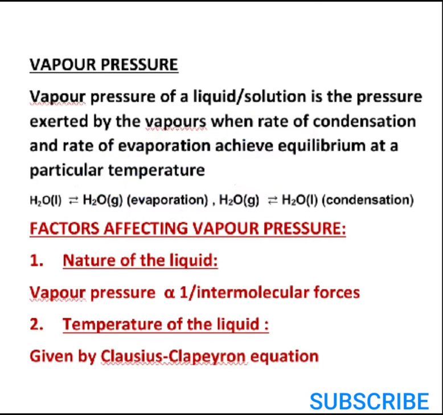This can be further supported with the help of Clausius-Clapeyron equation. You are aware of this Clausius-Clapeyron equation, whereby you relate the vapor pressures at particular temperatures, say T1 and T2, with reference to delta H vaporization. What is delta H vaporization? It is the enthalpy of vaporization of the liquid. That relation also makes us understand the same concept, that yes, vapor pressures are directly related to the temperature of that system. Is it okay? Now let us move ahead.